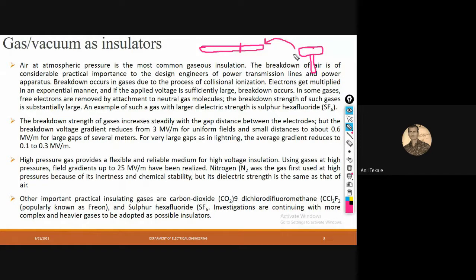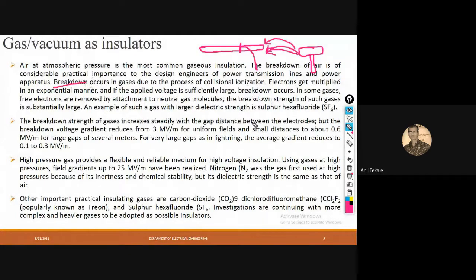Once you start hammering it frequently, the rod becomes weaker, and after some hammering, the rod breaks. The moment at which it breaks is known as a breakdown.